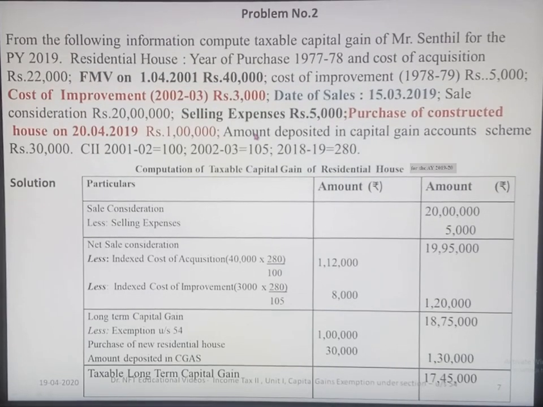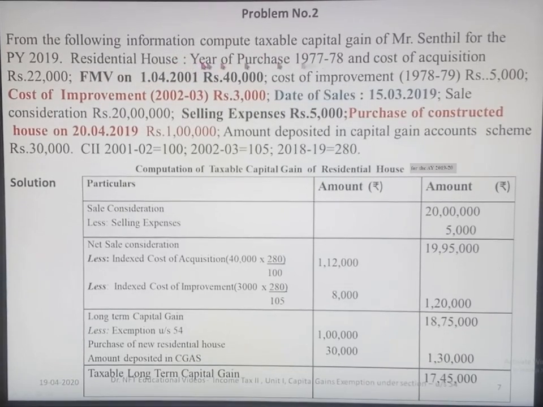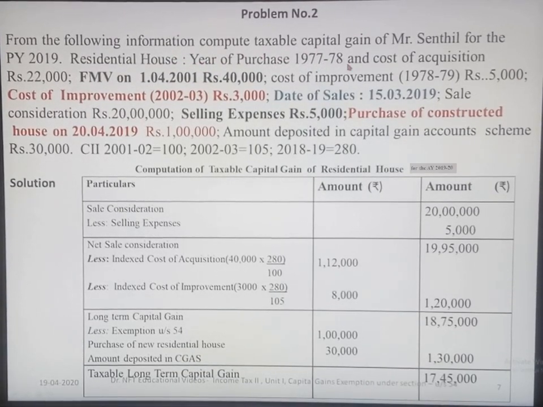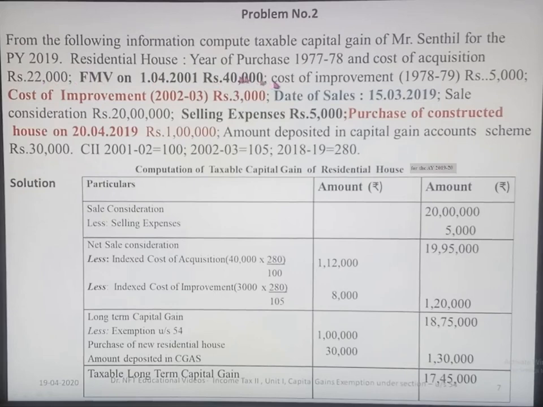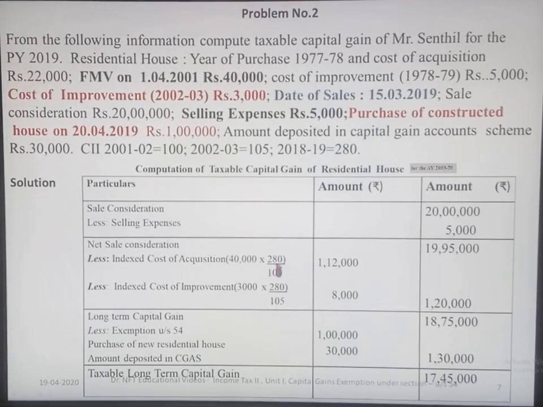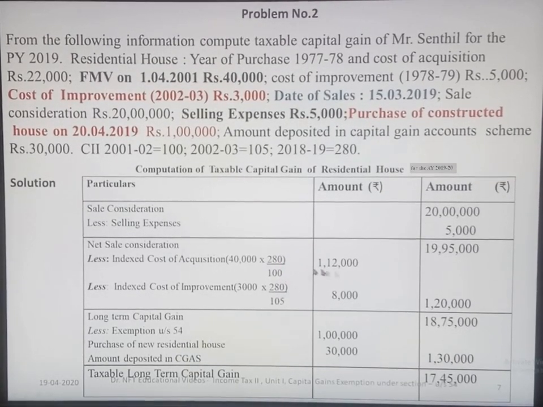As this is a long-term capital asset, we have to do indexing for both cost of purchase as well as cost of improvement. So here cost of purchase, the year of purchase is 1977-78, but you are given the FMV of 1/4/2001 as 40,000. Here the higher amount is 40,000, the fair market value of 1/4/2001, so we have to take this into consideration. So 40,000 into 280 divided by 100 gives you 1,12,000.